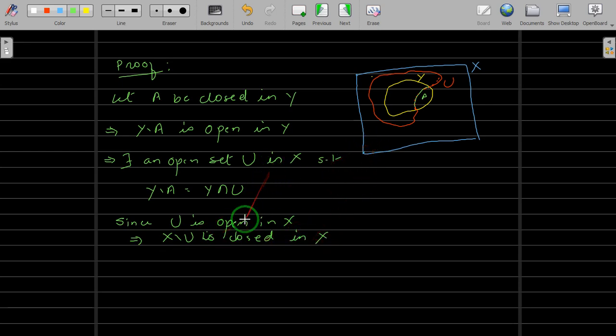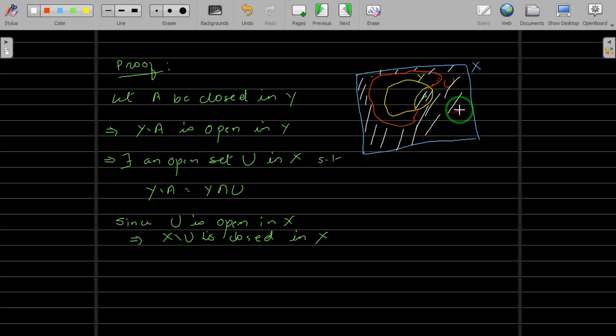U is open in X means X difference U is closed in X. So if you see what X difference U is, let me use another color now. X difference U will be this part outside U, this entire part outside the red color, because red color is your U.